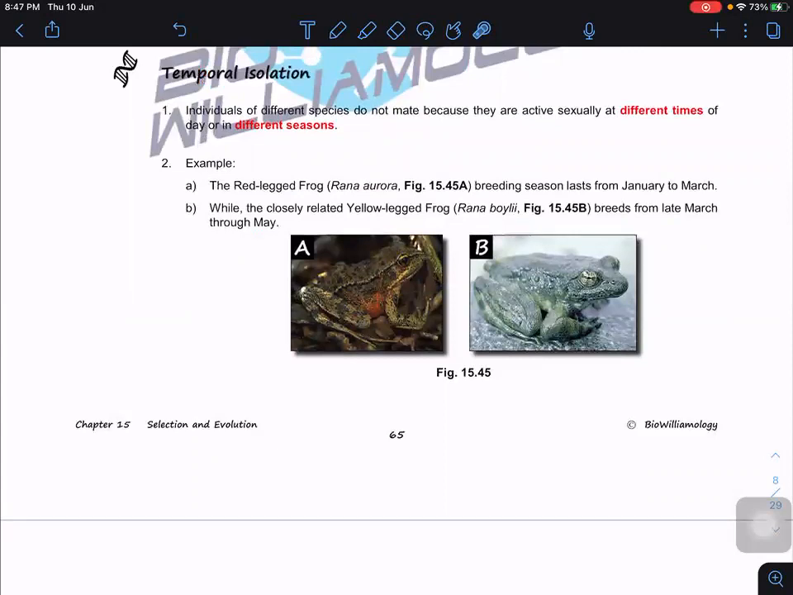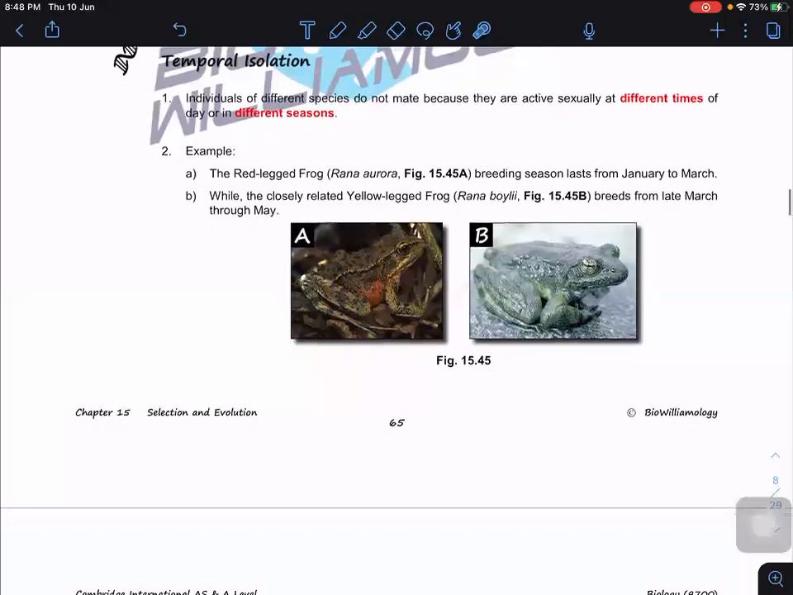Okay, so some examples for you. Temporal isolation, what you need to know: different times or different seasons. You can see that these two frogs have different breeding seasons. So even though they are together at the same place, it is useless, because they have different mating seasons, they won't be fertile at that particular moment. So they won't be able to interbreed and produce fertile offspring. So it means that they are two different species.